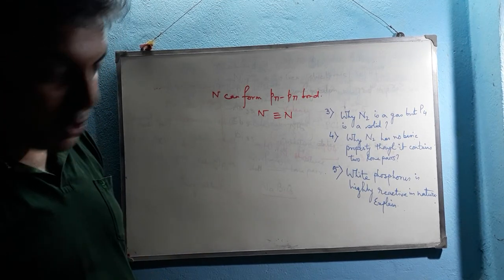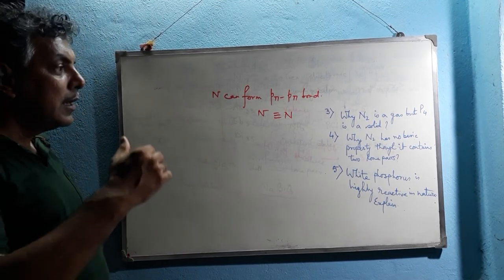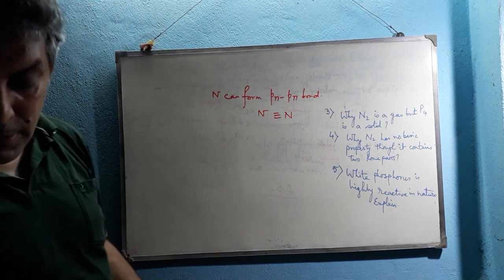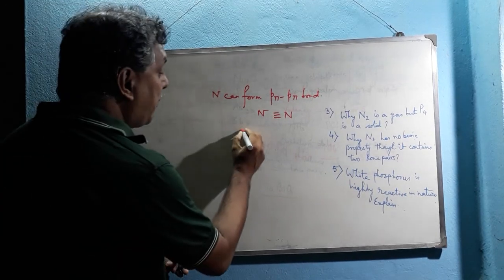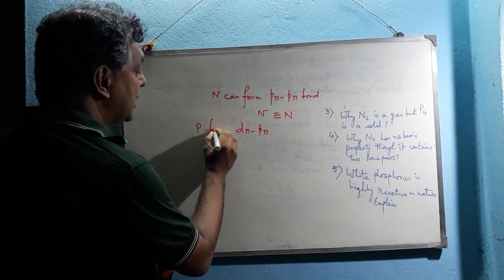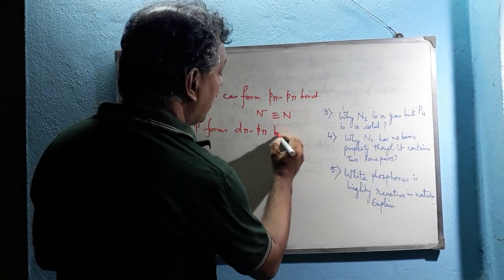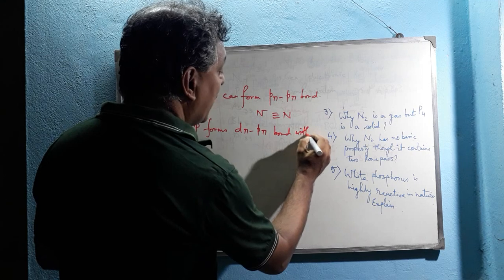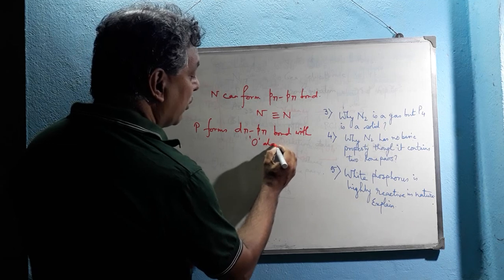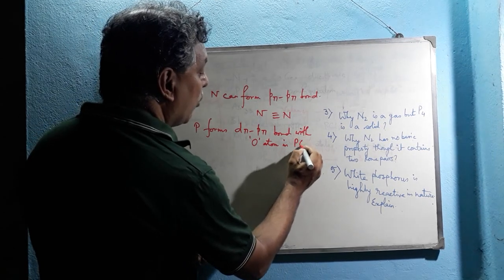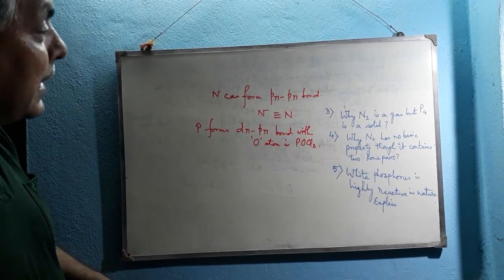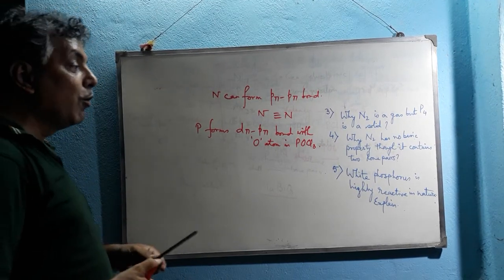But in the case of phosphorus, due to its larger size, it cannot form such a p-pi bond. Rather, it forms a d-pi bond. Phosphorus forms a d-pi bond with lone pair containing species such as the oxygen atom in POCl3, but it cannot form such a pi bond with itself, and that's why it cannot fulfill its valency.